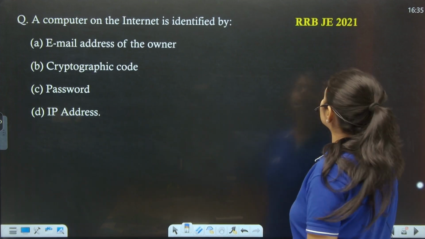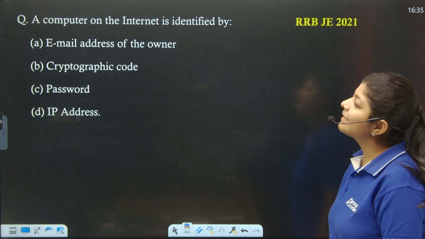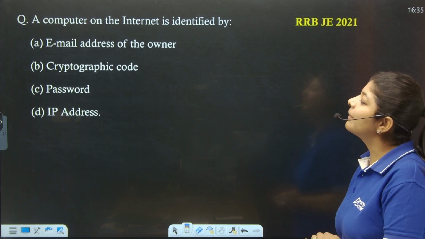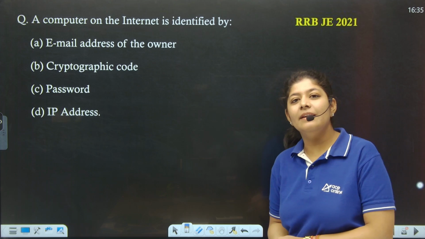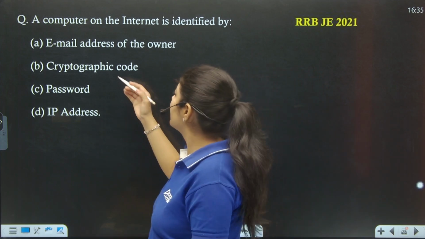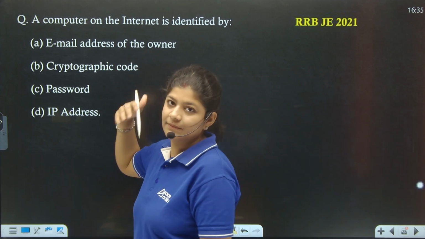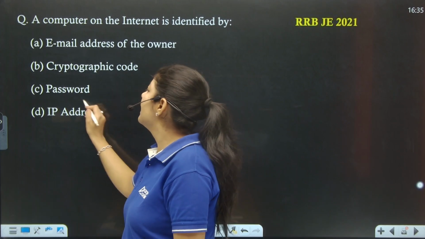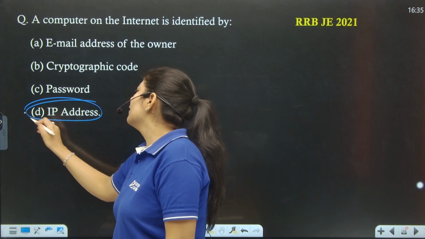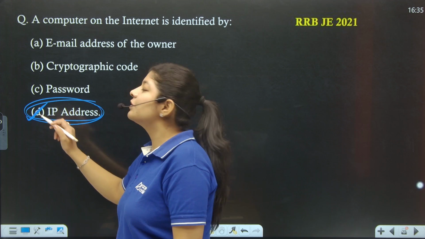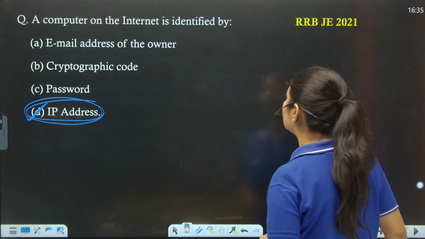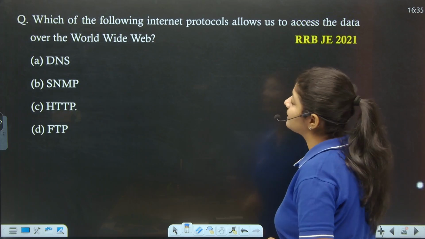Next. The next question says that a computer on the internet is identified by, it's nothing but the IP address. Email address of the owner, no, it varies from person to person. Cryptographic code, no. Password, no. IP address is the unique code through which anyone can identify a system on the internet, right? Or a computer.